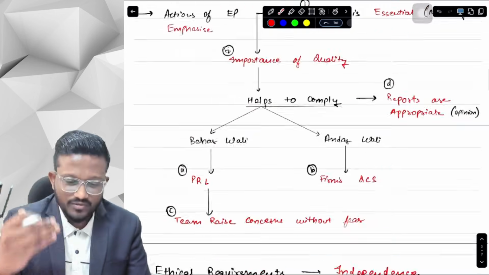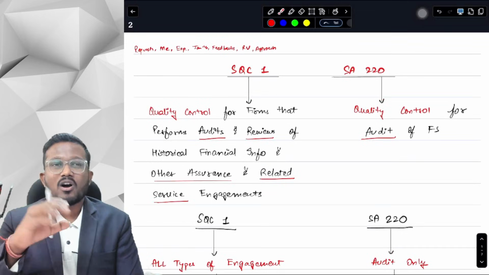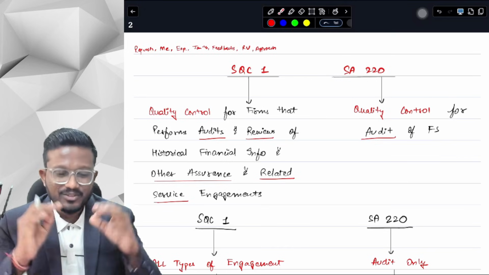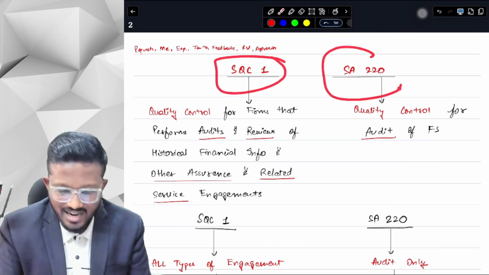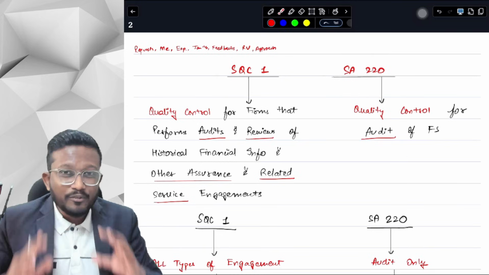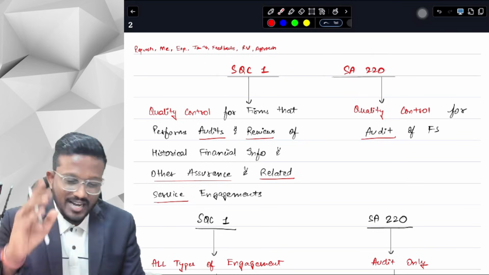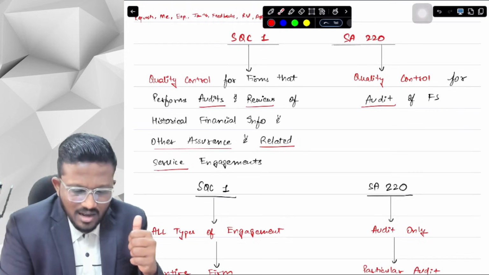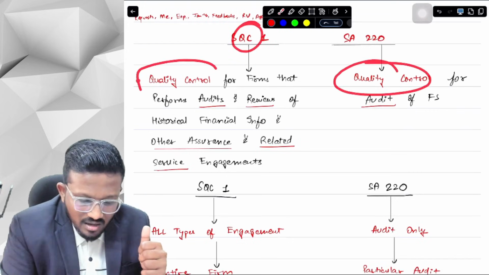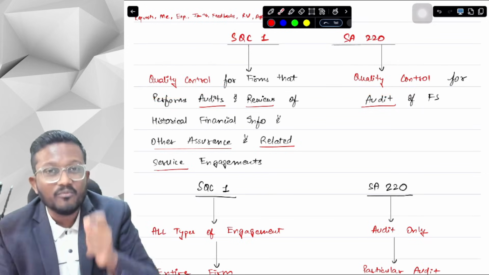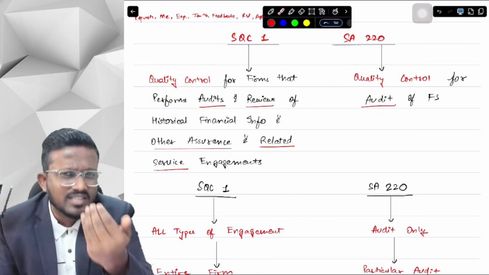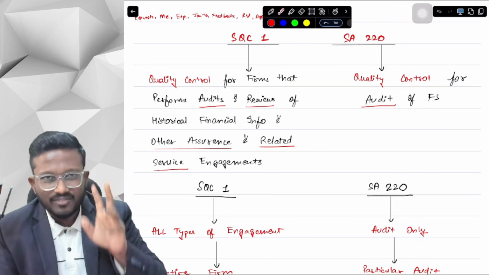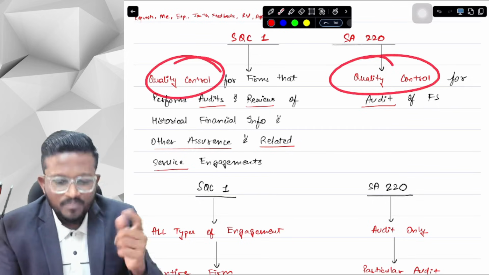These are our handwritten notes which we prepare in the class, and which have all the complex topics broken down into simple concepts and simple flow techniques. So let's start with SQC1 and SA220. The first question which comes to our mind is, what is the difference between SQC1 and SA220? The similarity between the two is that both talk about quality control in the firm. Quality control means that whatever services we provide, we should maintain quality in those services.